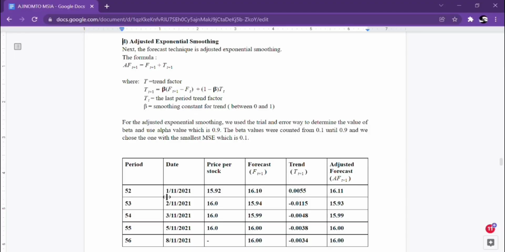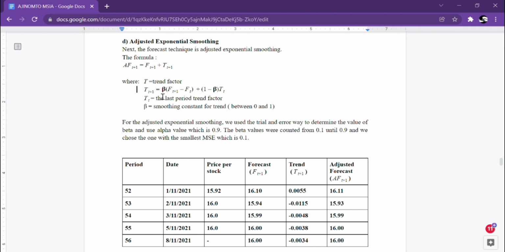Okay, the next technique is adjusted exponential smoothing. This is derived from the exponential smoothing, and the formula is as below: F(t+1) equals F(t+1) plus T(t+1), where T is the trend factor.